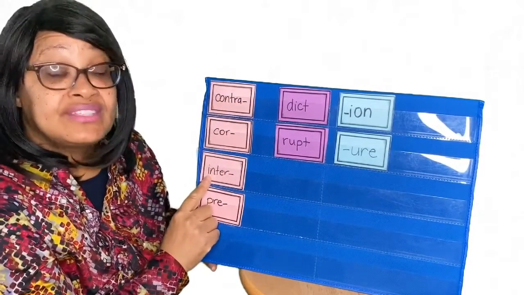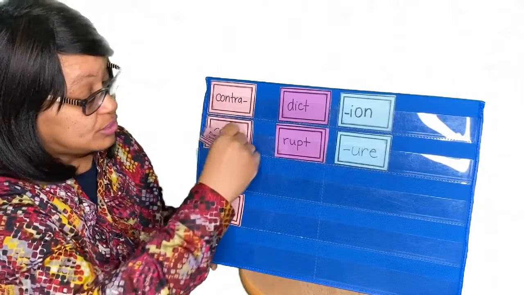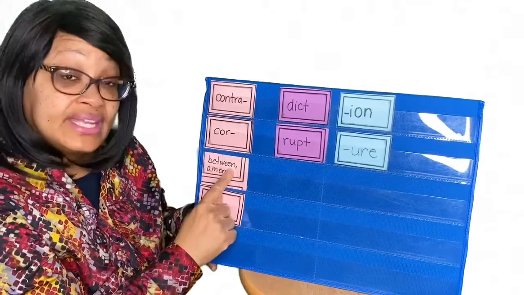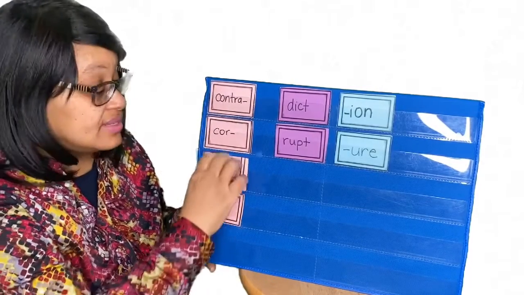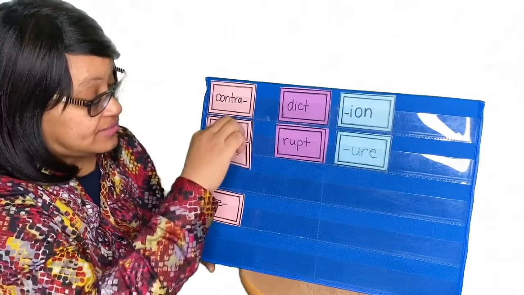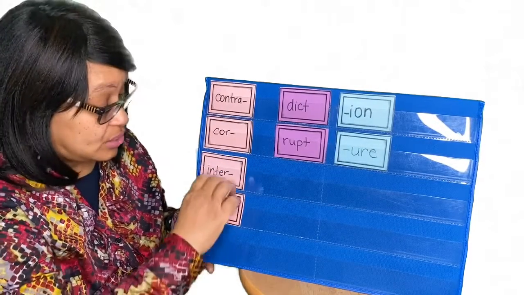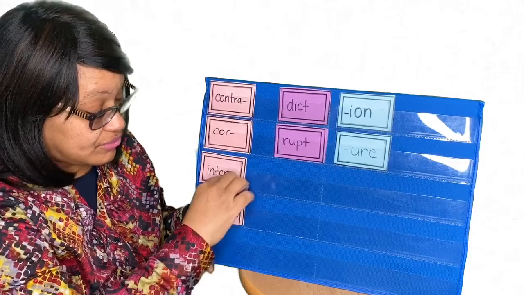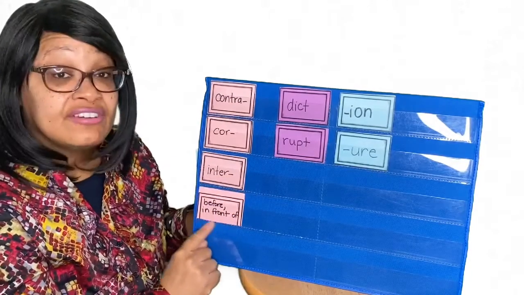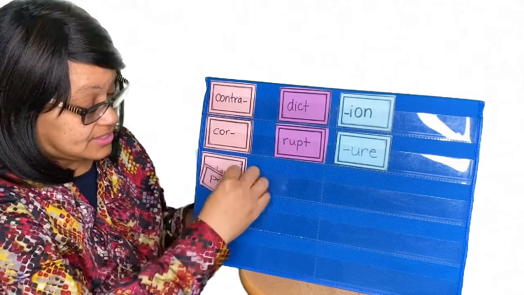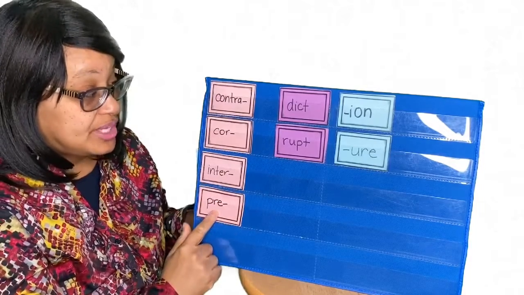We have the prefix inter, which means between or among. This is a dual prefix. And then we have the prefix pre, which means before or in front of. So this is a dual prefix as well, pre.